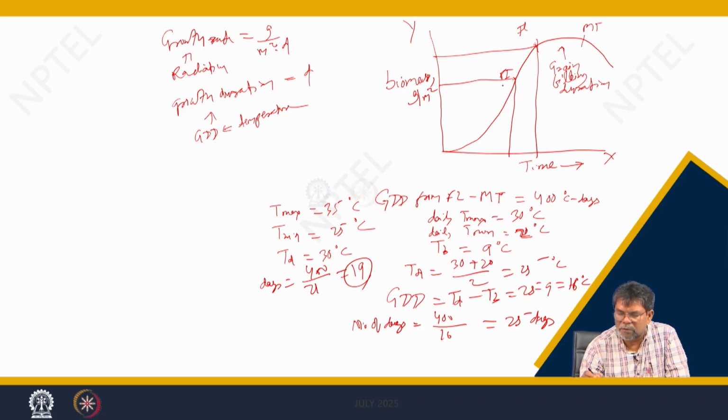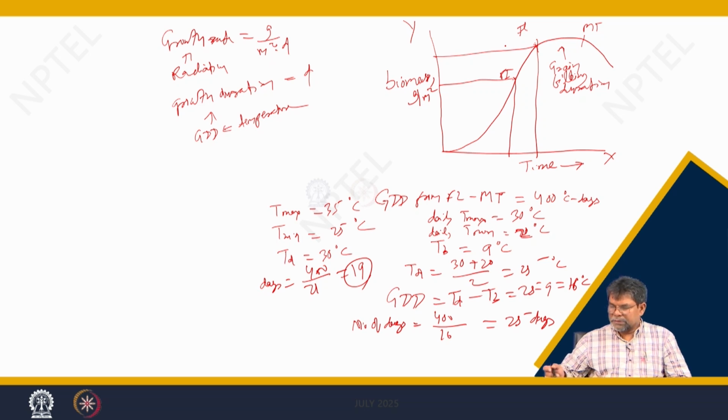And if you know the biomass before PI, and the PI to flowering biomass can be calculated from here, we can calculate what the biomass is at the flowering stage. So, the beauty of this is using weather parameters, radiation and temperature. Radiation is used to predict the growth rate. Each and every day we can predict the gram per meter square per day, and temperature, or the growing degree concept, is used to predict the growth duration. If you know the growth rate and the growth duration, multiply them, that will give the biomass at the end of the particular phases.